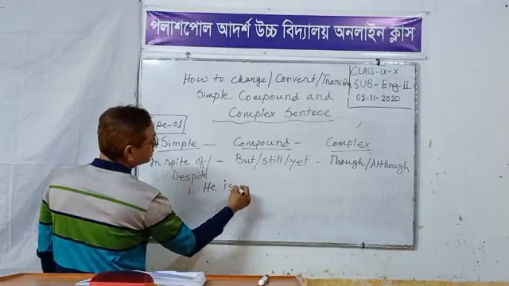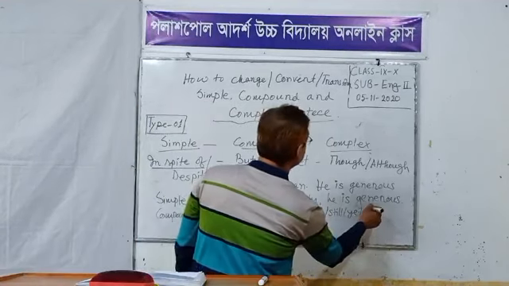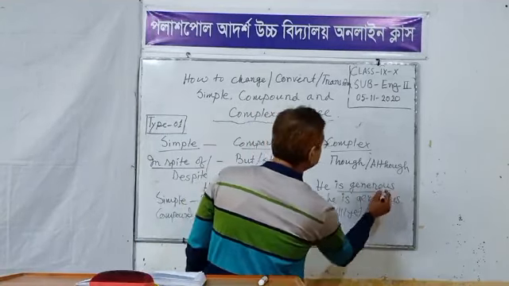Next, under compound sentence: he is a poor man, but, or you can use still or yet. He is a poor man, but generous.